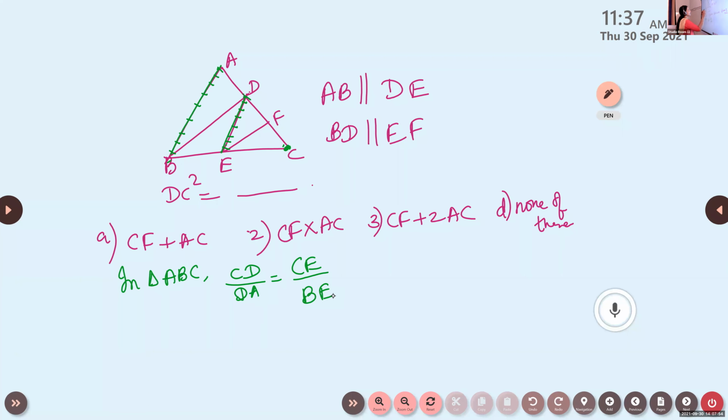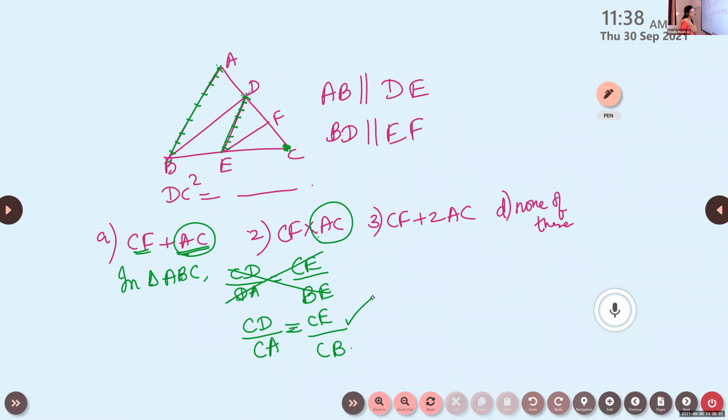What is another thing you will get here? If you use the BPT again, if you take the smaller part and bigger part, we'll get CD by CA is equal to CE by CB. So how to fix whether I have to take the smaller one or bigger one? Look at the results here. We have CF and AC. What is AC? This is the full length. AC means the whole length we are taking. So instead of taking the first one, we can use the second result.